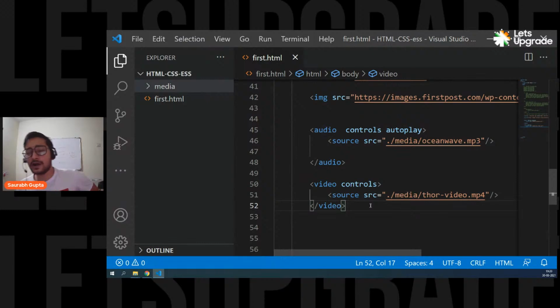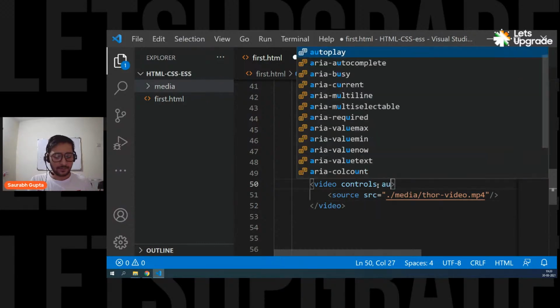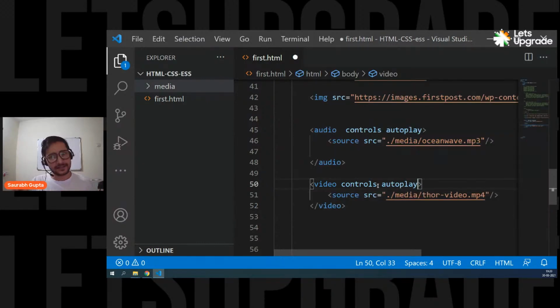So that's how video works. And again, video also has autoplay. But again, by default, I think it's restricted. So you have to go in your Chrome settings and make it unrestricted, and then it will work. But it definitely works on IE because there is no restriction. But in this case, you don't need it, so that's fine. Right now, controls are enough for you.